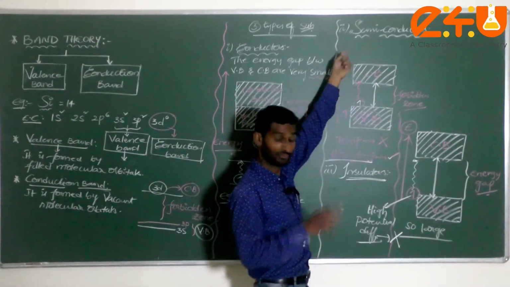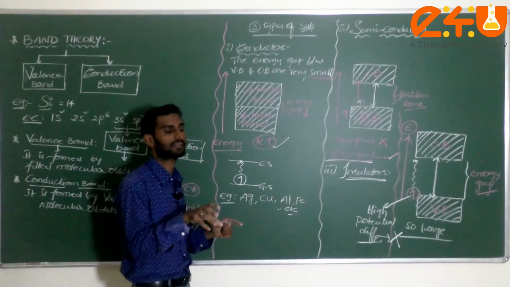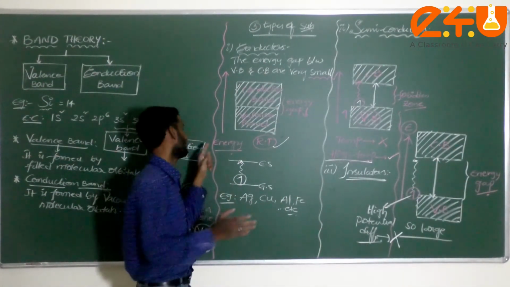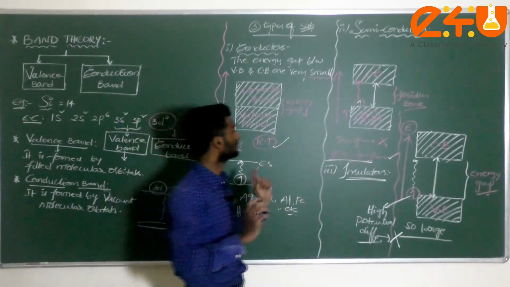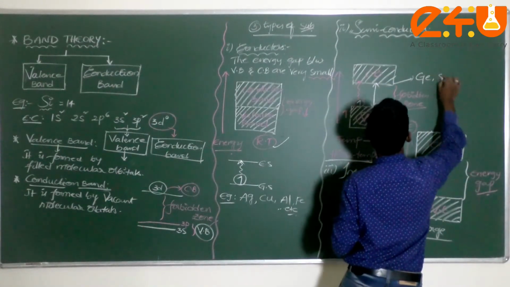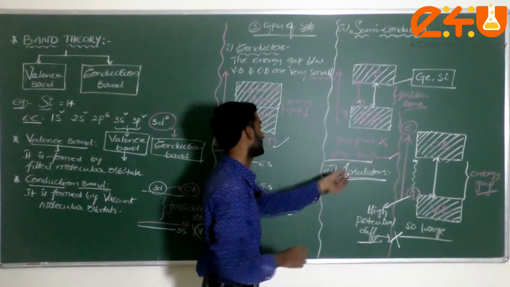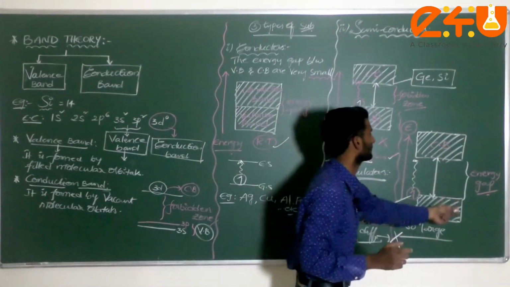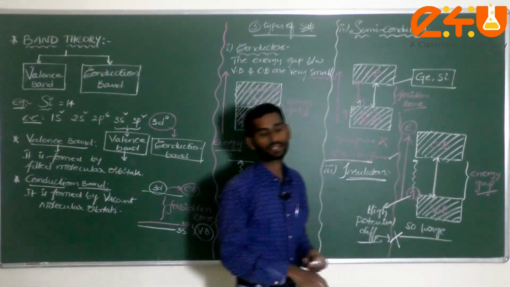That means, as we discussed at the start, semiconductors are solids which conduct electricity and lie between conductors and insulators. Examples are germanium and silicon. Am I correct or not? In insulators, there is a very large energy gap between the valence band and the conduction band.